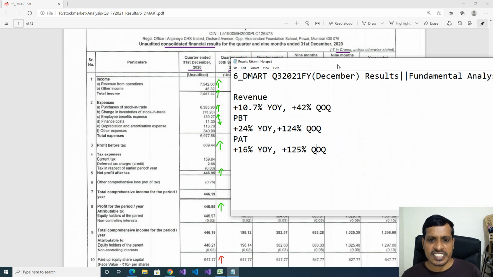What we observed from these results is that year on year, revenue increased 10.7%, but quarter on quarter, it increased 42%. So this is very good for the company. That means DMart's business increased from the September to December quarter. Profit before tax increased 24% year on year and 124% quarter on quarter. Here also, profit before tax increased very rapidly from September to December. Later, profit after tax increased 16% year on year, but 125% quarter on quarter. That means the net profit increased rapidly from September to December. This is a very good sign.